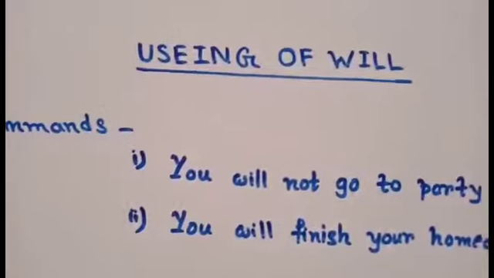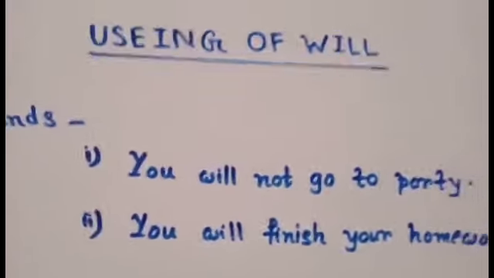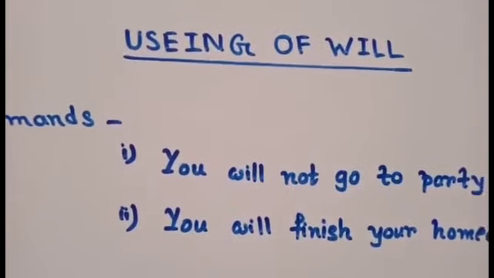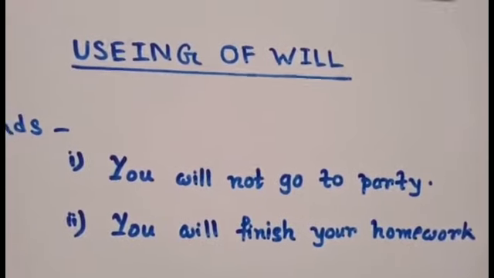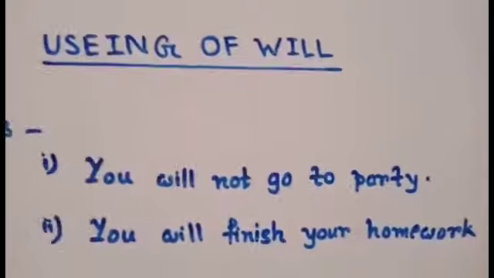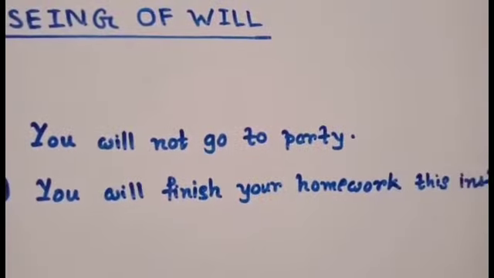Suppose you want to go to your friend's party, but your mother is not permitting you. Then she says that you will not go to the party. She says it forcefully. It's an order. You will not go to the party. Clear? Now see the next example.